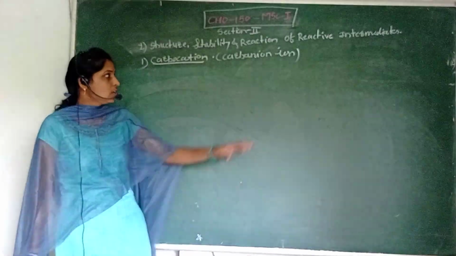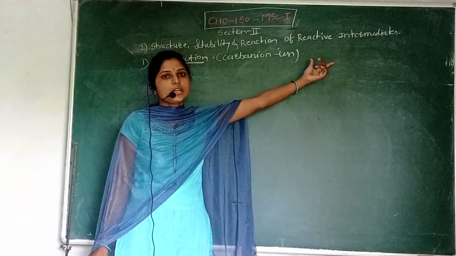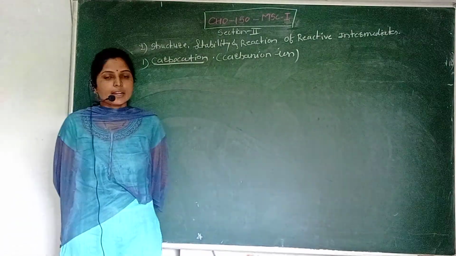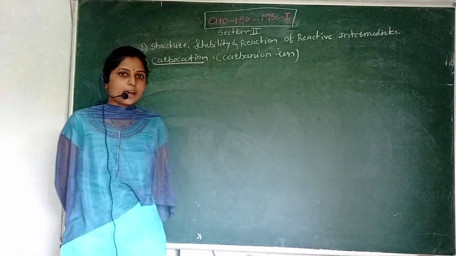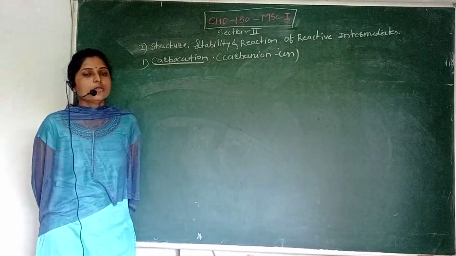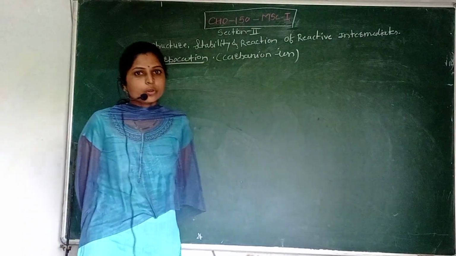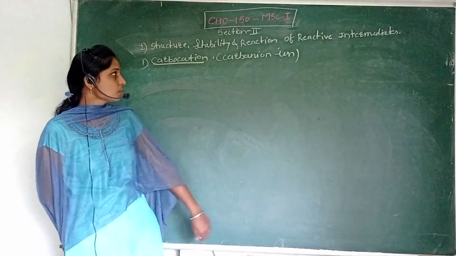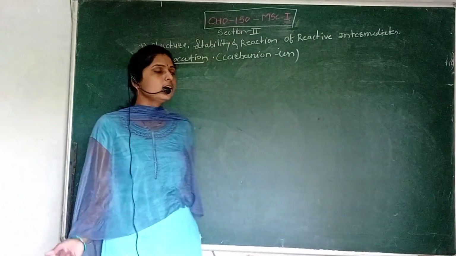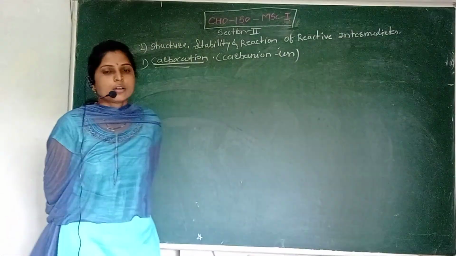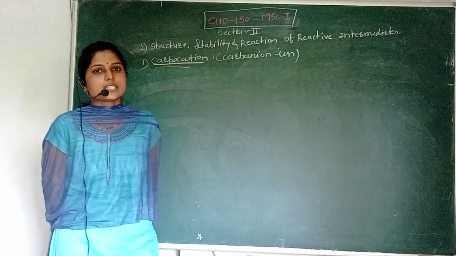So in the reaction of reactive intermediates, there are many reactive intermediates, that is carbocation, carbanion, free radical, nitrene, or carbene. These are some reactive intermediates. Today we can discuss the first reactive intermediate, that is carbocation. Students, you know very well what is the carbocation.